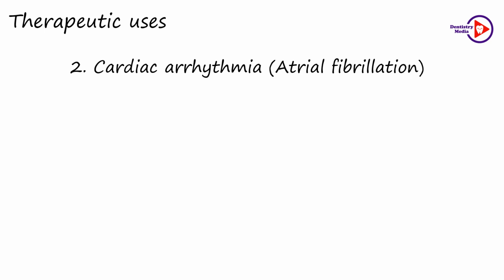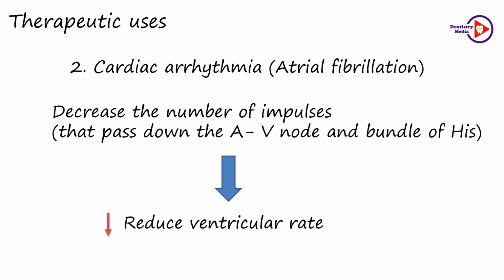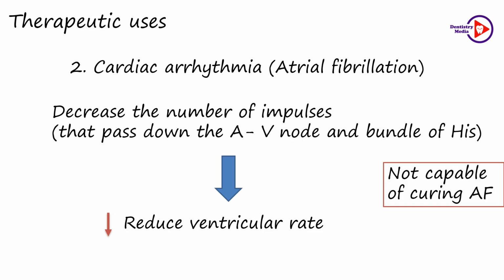Therefore, the aim of treatment in atrial fibrillation is to maintain the ventricular rate at a lower level. Digitalis does so by its vagomimetic effect, that is, it decreases the number of impulses that pass down the AV node and bundle of His. Thereby, it reduces the ventricular rate. But remember, it is not capable of curing atrial fibrillation.